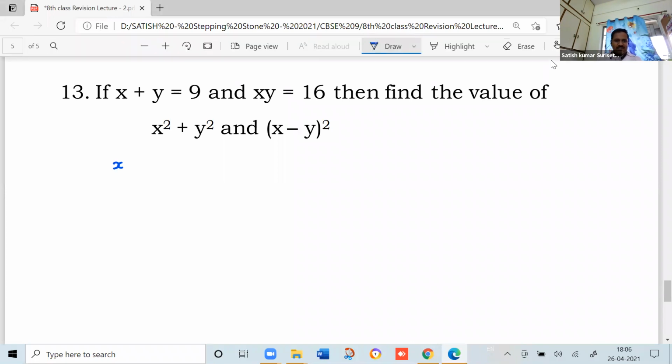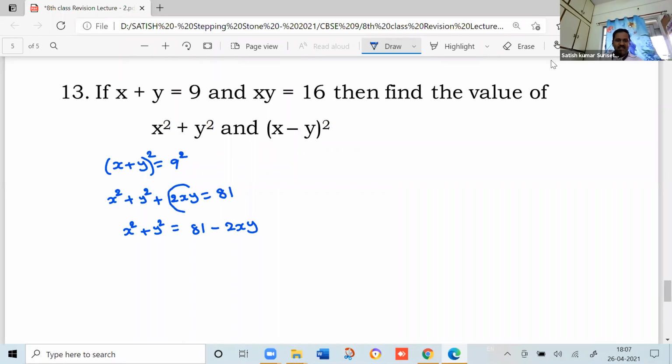Now, suppose I take x plus y equal to 9 and square it on both sides. x plus y whole square equal to 9 square. Now tell me what formula of x plus y whole square I should write. x square plus y square plus 2xy equal to how much? 9 square, 81. What we need to calculate is x square plus y square. So x square plus y square equal to 81 minus 2xy, because I am taking 2xy to the right side.